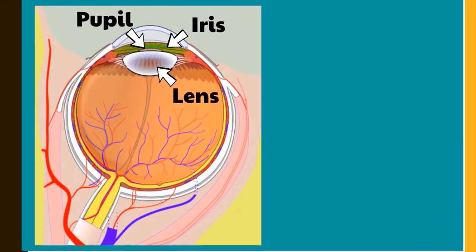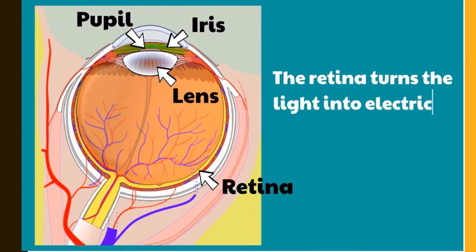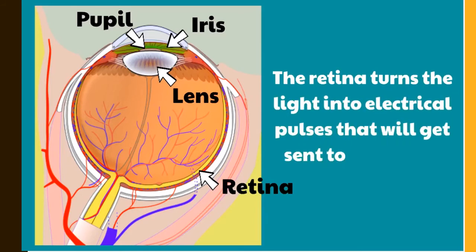The final part of the eye we're going to look at today is the retina. The retina is in the back of the eye. The retina turns the light into electrical pulses that will get sent to the brain. The light that was focused through the lens goes to the retina where it turns into an image. That image is sent through these electrical pulses, and then your brain figures out exactly what you're seeing.